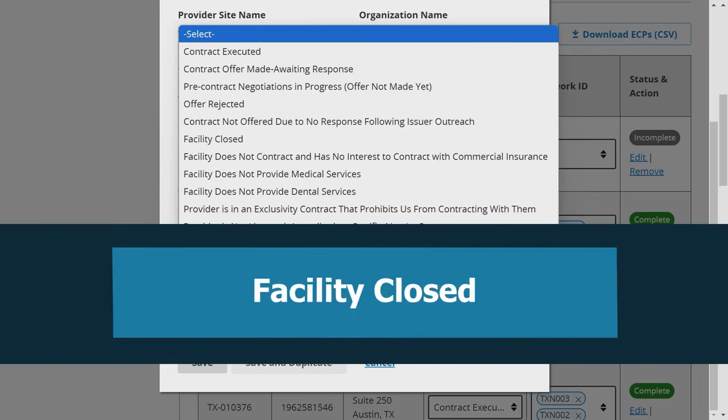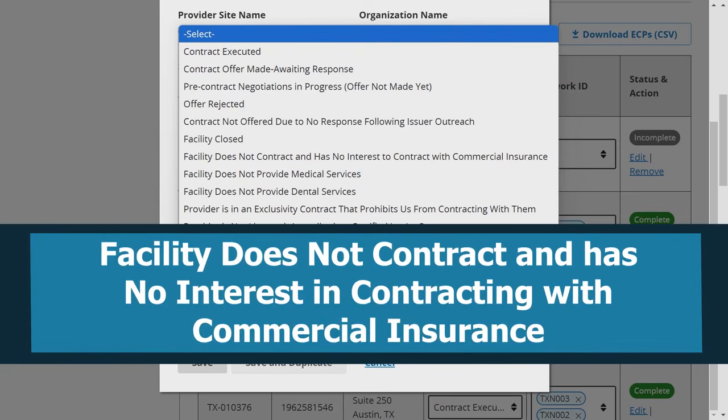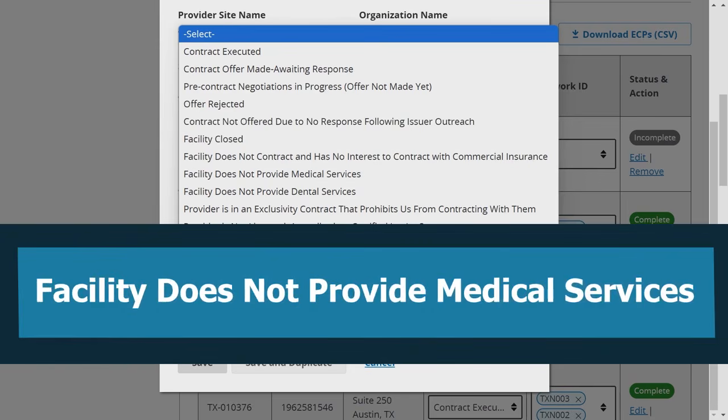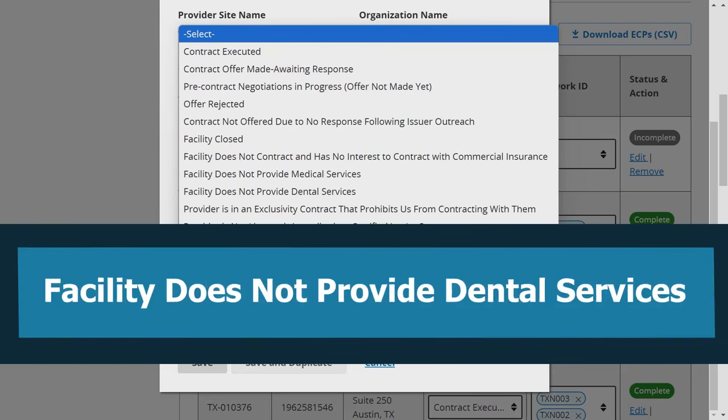Facility closed if the provider is no longer in business. Facility does not contract and has no interest in contracting with commercial insurance, if the provider cites this reason for rejecting the contract. Note that this is distinct from a provider not wishing to contract with a particular issuer because of the offered contract's terms and conditions. Facility does not provide medical services, if the facility does not provide medical services. Facility does not provide dental services, if the facility does not provide dental services.